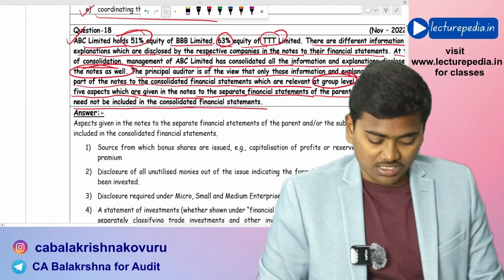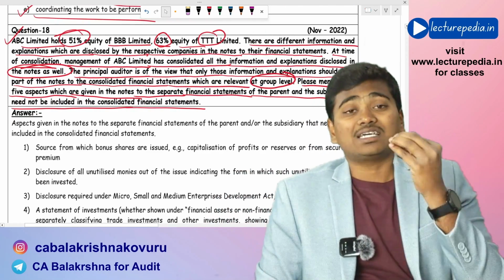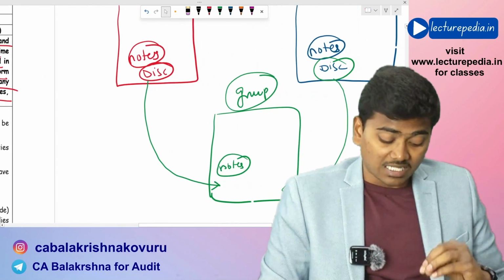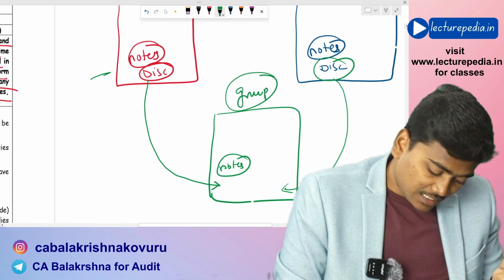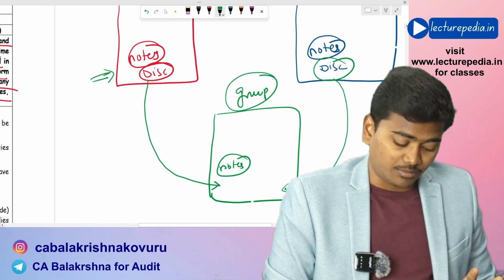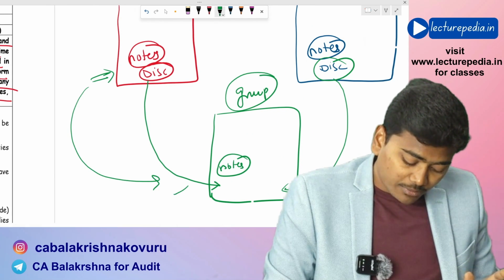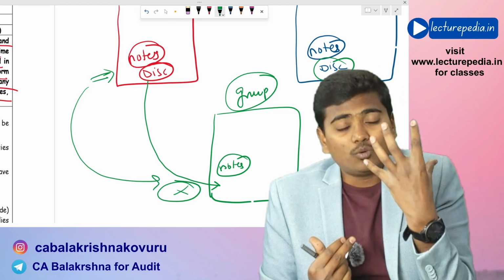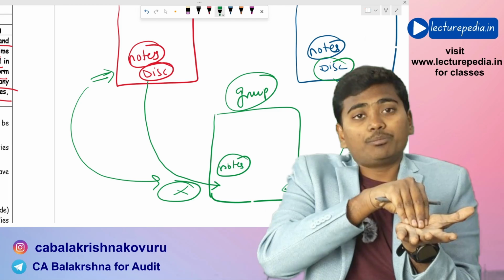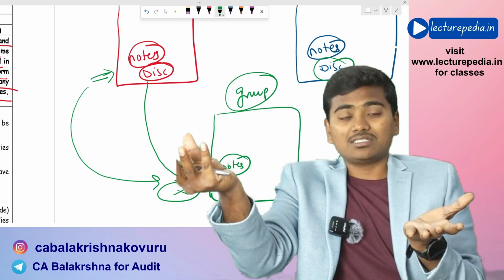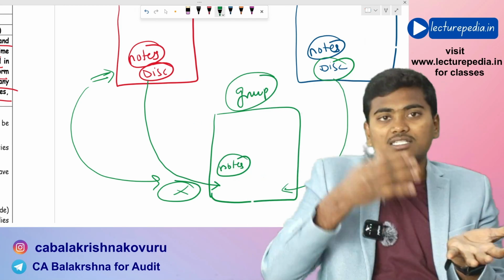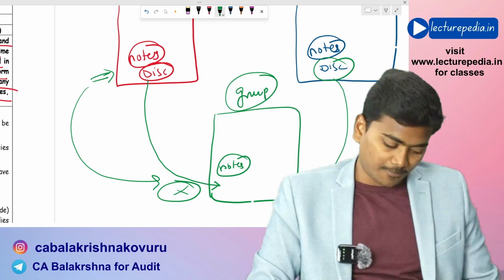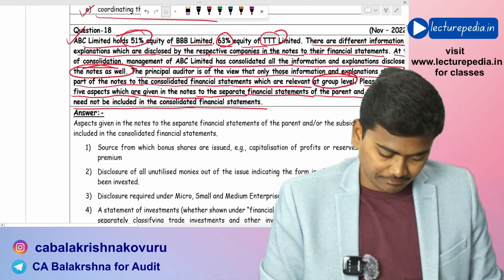Now with regard to this, they are asking you certain examples of disclosures that will be made in the standalone financial statements but will not be made in the consolidated financial statements. Give five disclosures that will be present in the standalone financial statements but need not be present in the consolidated financial statements. They are asking you five such examples. Let us see.